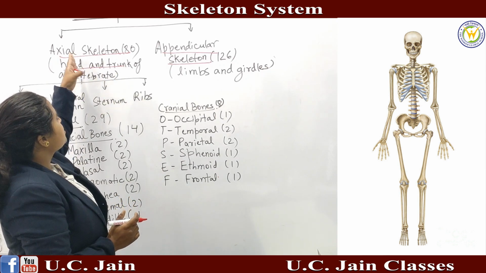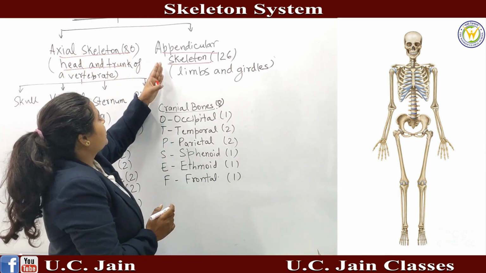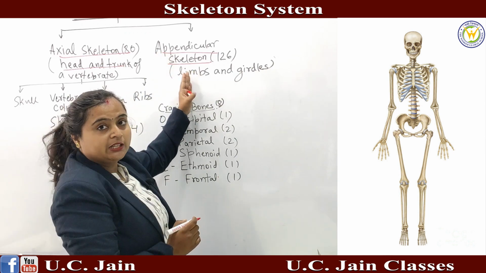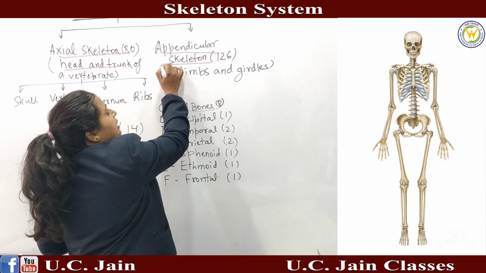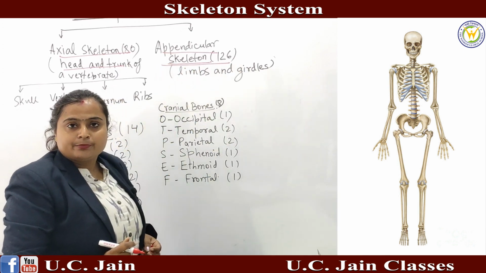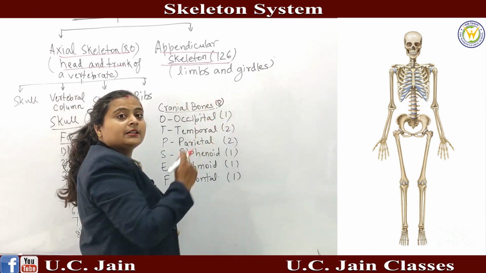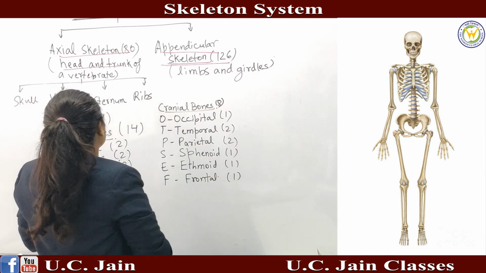In the case of the axial skeleton, we have 80 bones. And the second part is the appendicular skeleton. In the appendicular skeleton, the remaining 126 bones are present. And what is it comprising? The appendicular skeleton comprises the limbs and the girdles. Now we will study one by one in detail.